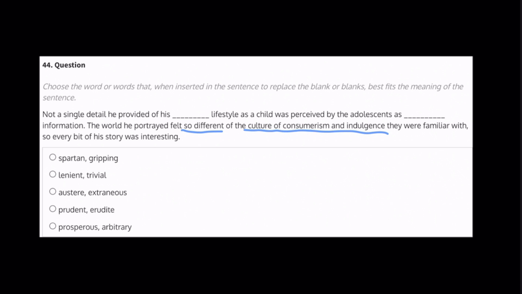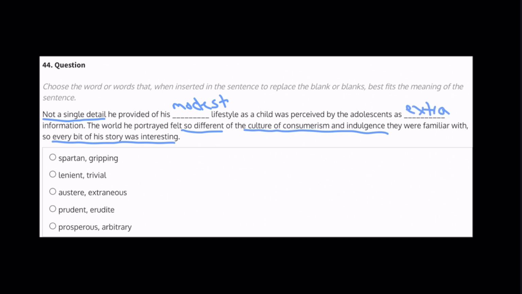So we could expect to find a word like modest in our first blank, or even simple. Now, in our second blank, we have every bit of his story was interesting, and we also understand from the construction of the first sentence with not a single detail. So based on these two parts of the structure, we can understand that the children are not feeling like any part of his story is extra or unnecessary. So we're going to write extra here.